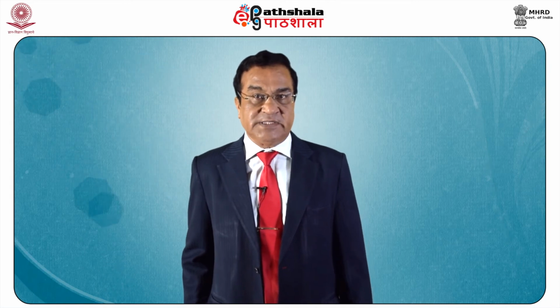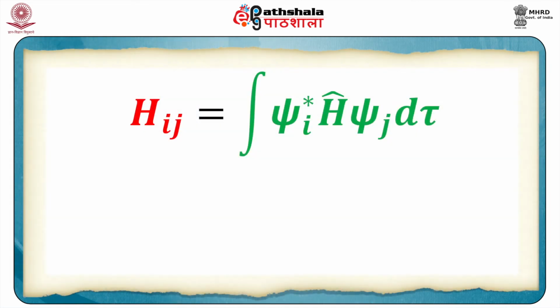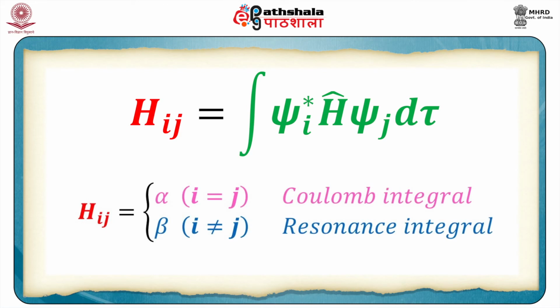Now if you look at these integrals, Hij, if i is equal to j, then this integral becomes alpha. This is called a Coulomb integral. And if i is not equal to j, then it is called beta, which is a resonance integral. These two are very important integrals, and their values are calculated by fitting the theory to experimental results.